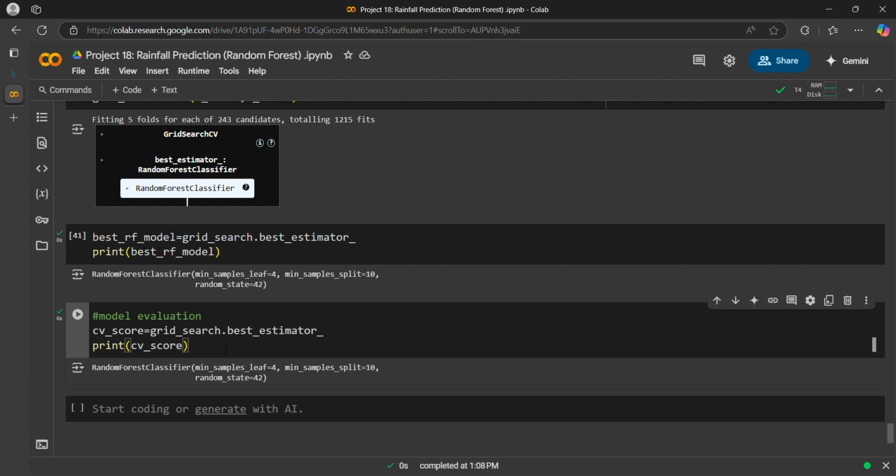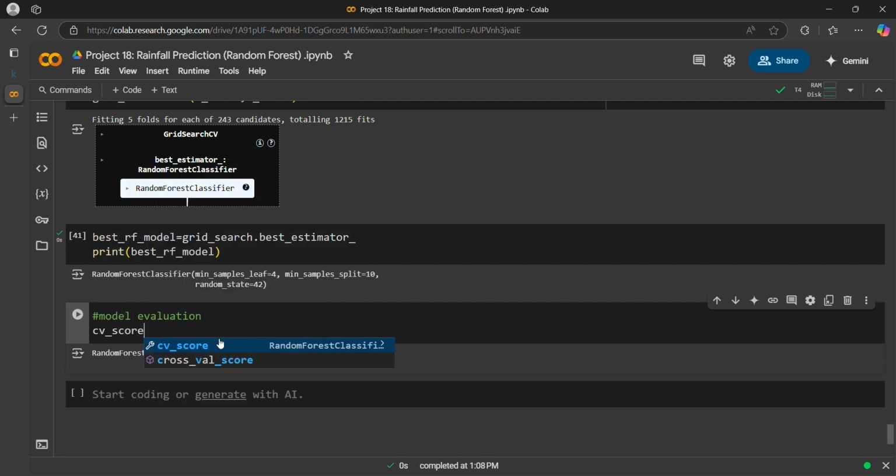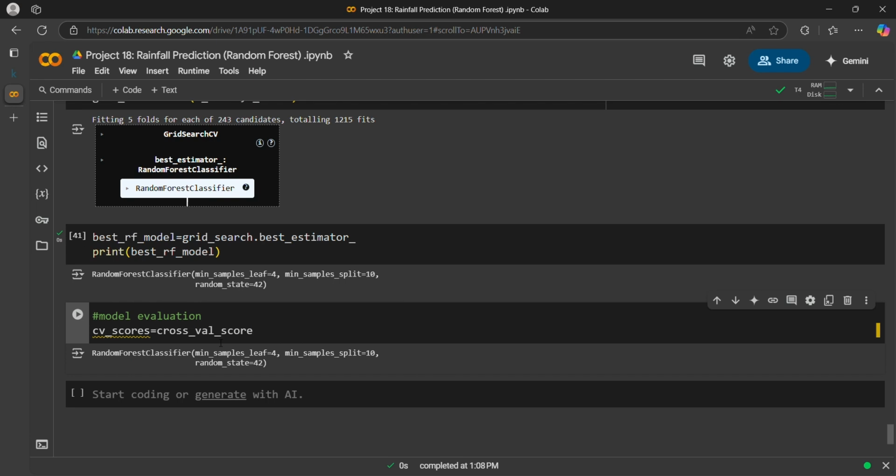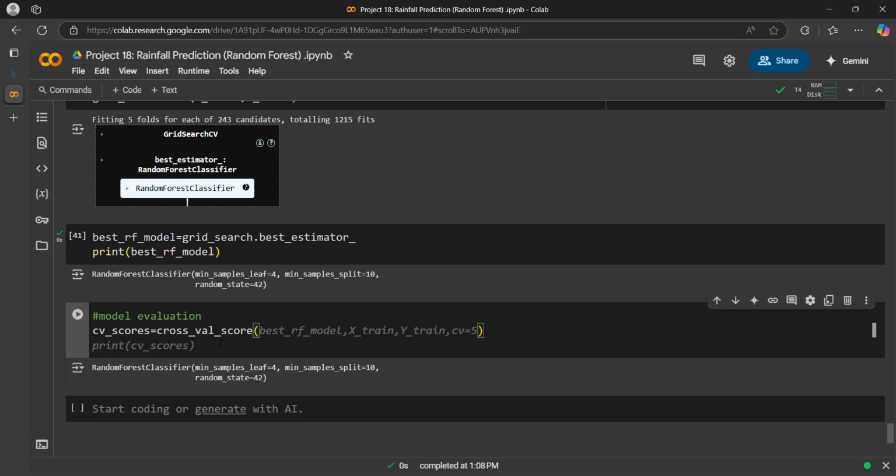Okay, now we will do model evaluation. This is the same code as above, let me just erase it. For model evaluation, let me print the CV score. CV score is equal to cross val score, best RF model, CV is 5.